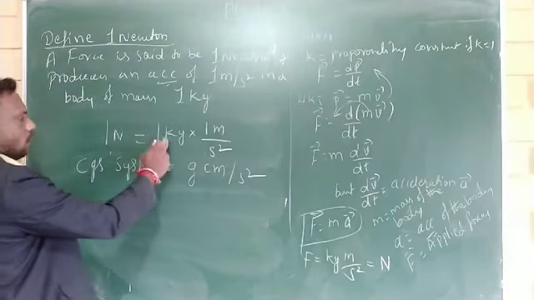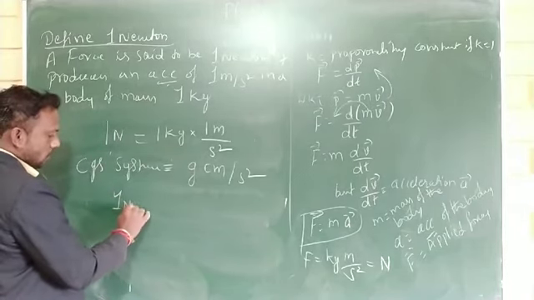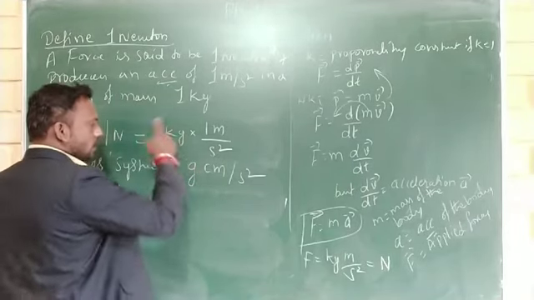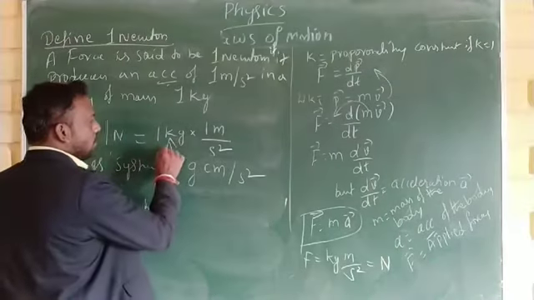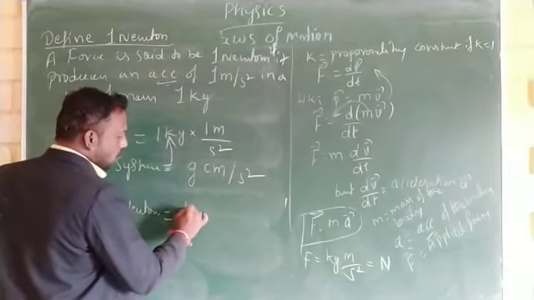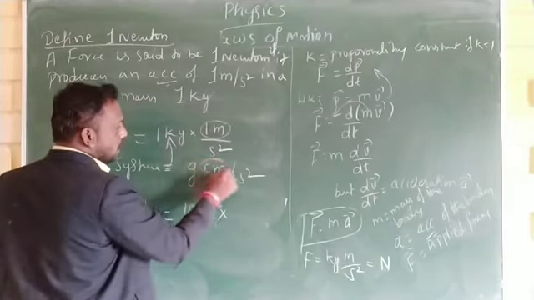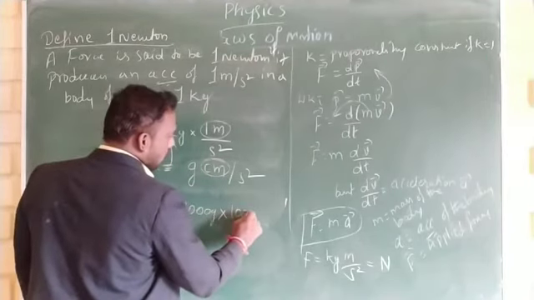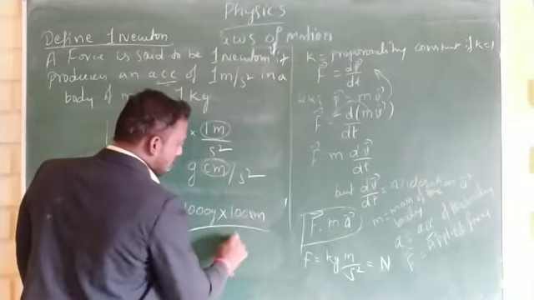To convert from the SI system, 1 kg is equal to how many grams? 1000 grams. 1 meter is equal to how many centimeters? 100 centimeters.